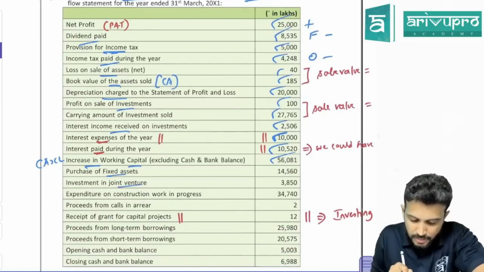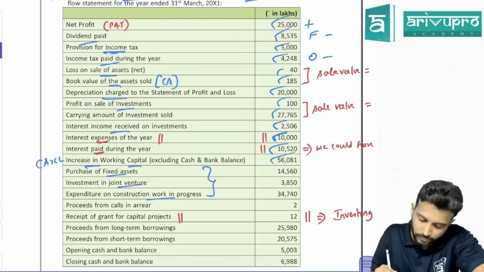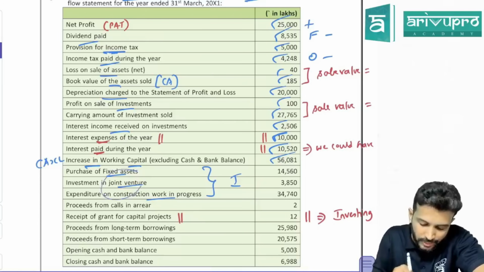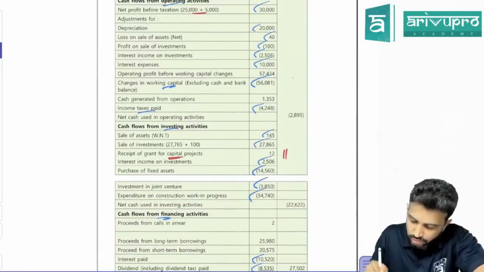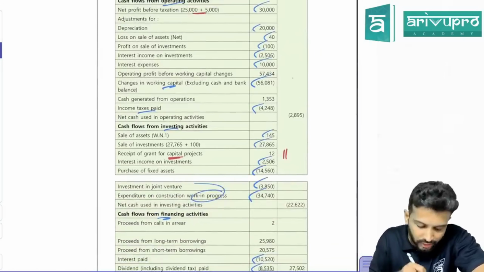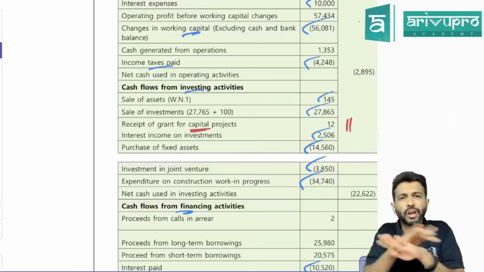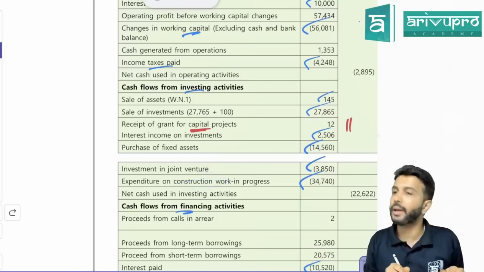Okay. Next is what, sir? Purchase of fixed asset, investment in joint venture, expenditure on construction work in progress. All these are investment activity. So if you have purchased all this means cash will come in or go out? Go out. So all this should be shown as minus. Check have they done that? 14,560, 3,860, 34,720. Expenditure on construction work in progress means you are constructing some building. That building is not fully constructed.